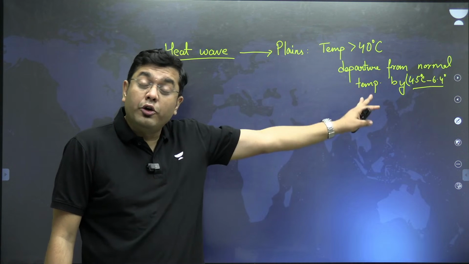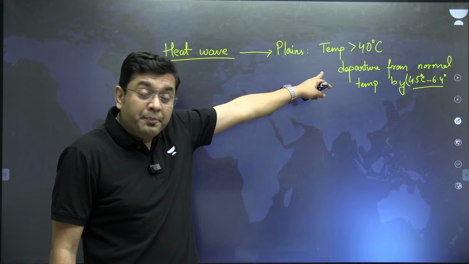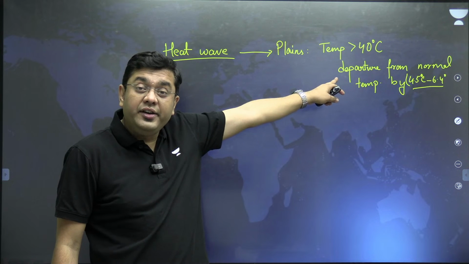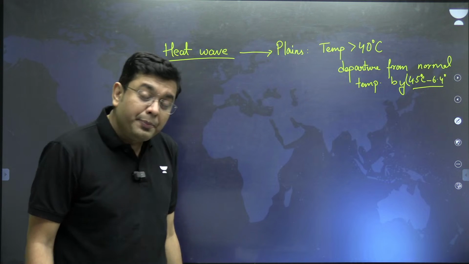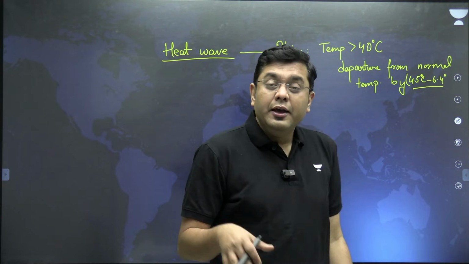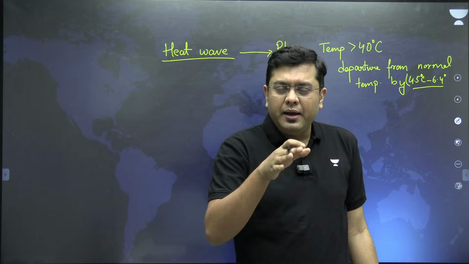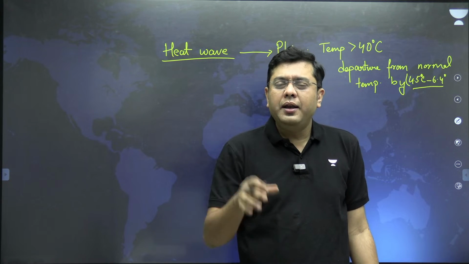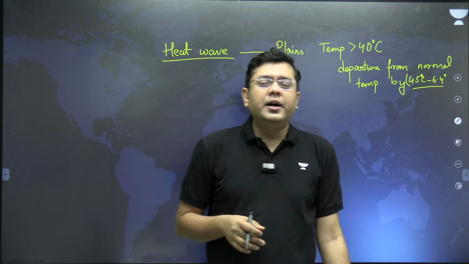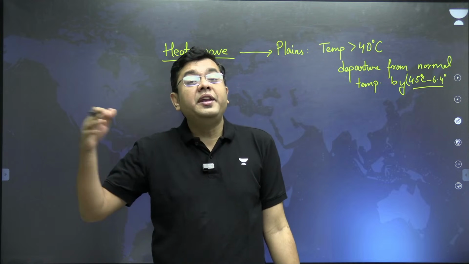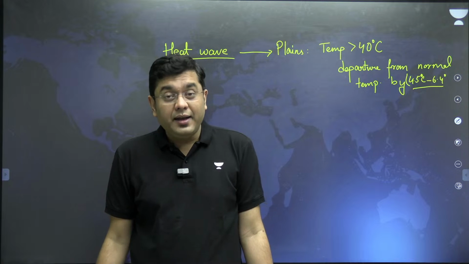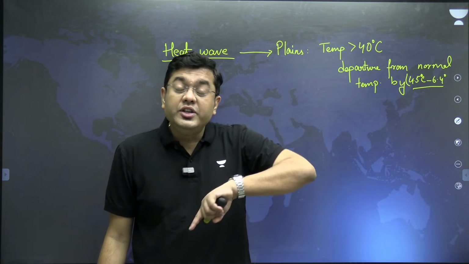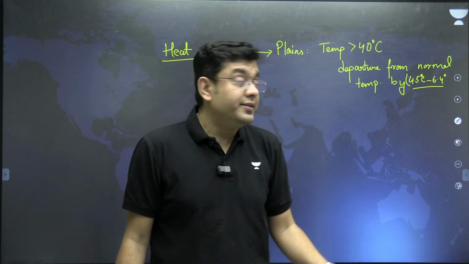Now, it is a departure of more than 6 degrees and the temperature in the plain has exceeded 40 degrees Celsius, a heat wave can be declared. Let's suppose the normal temperature in Delhi for the month of April or for 3rd of April has to be 30 degrees Celsius. It is experiencing 35 degrees Celsius and more, still a heat wave won't be declared. For the plain region, that has to cross 40 degrees Celsius.